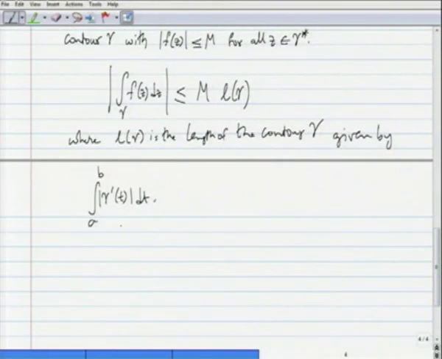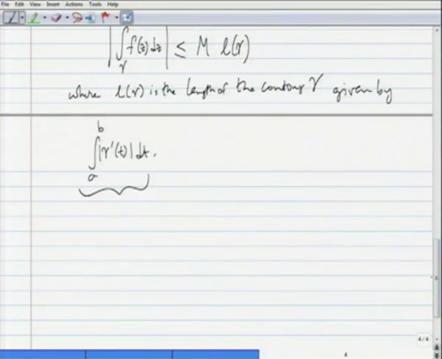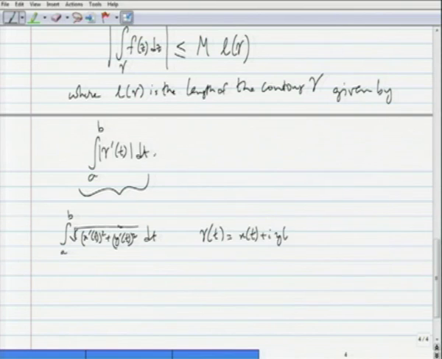This length of gamma must be familiar to the viewer from multivariable calculus. So, recall that this is nothing but the integration from a to b of the square root of x prime of t squared plus y prime of t squared dt, if I write gamma of t as x of t plus I times y of t.